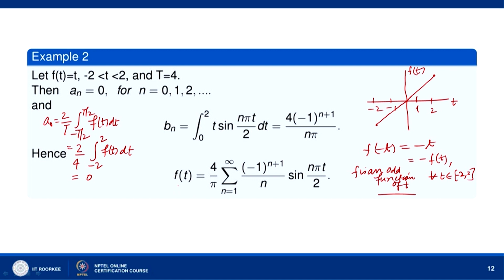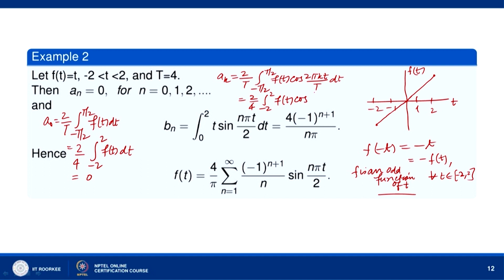Now, similarly, if you find a_k, okay, a_k equal to (2/T) ∫ from -T/2 to T/2 of f(t) cos(2πkt/T) dt, then it will become (2/4) ∫ from -2 to 2 of f(t) cos(πkt/2) dt, since T is 4. Okay.